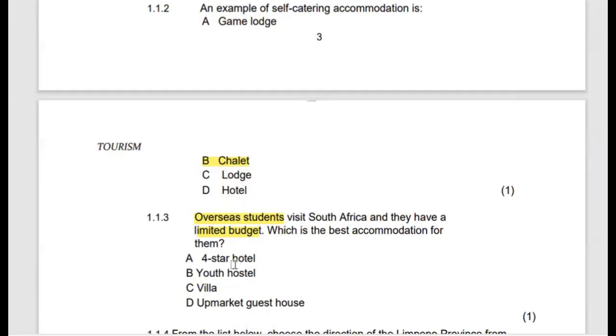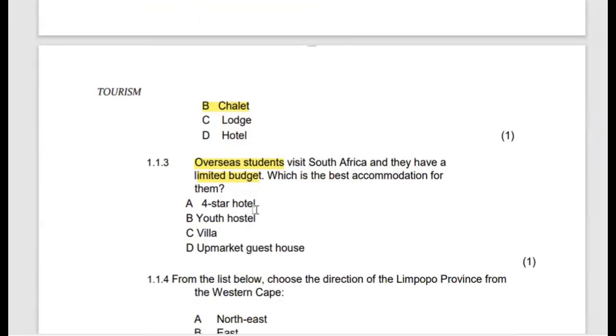A 4-star hotel is way beyond their budget. The appropriate answer would be a youth hostel. A villa cannot be an option because it is also expensive, and the same applies to the market guest house. So we are eliminating the other 3 options and we are left with option B, which is the youth hostel.